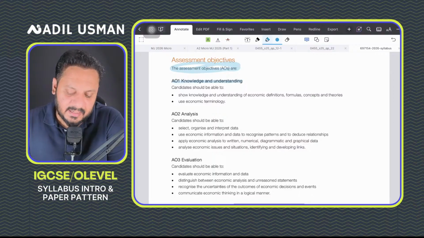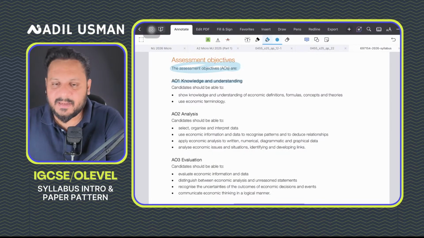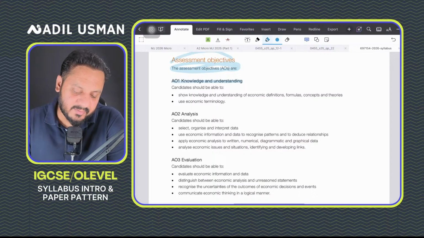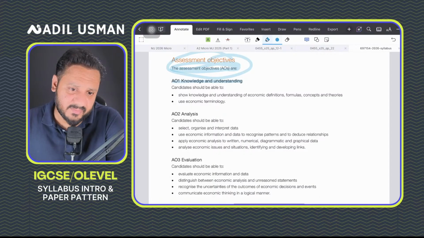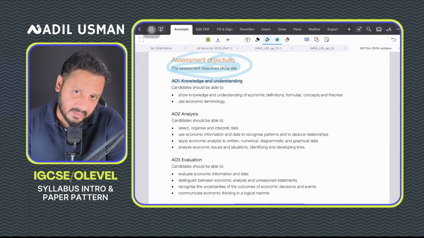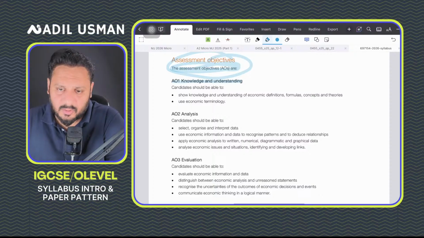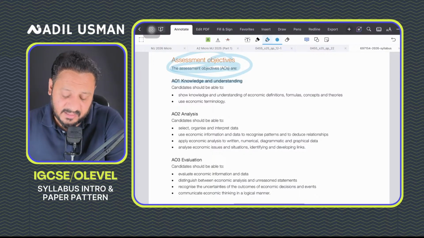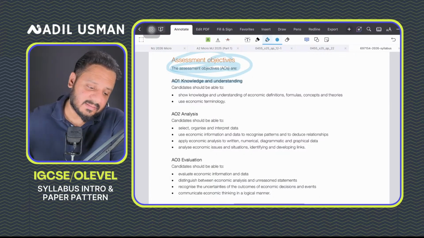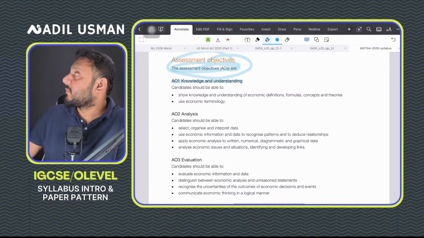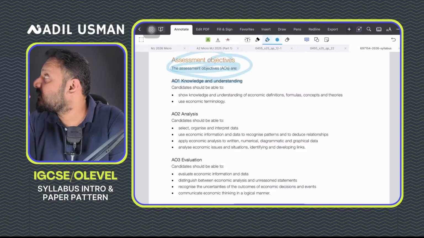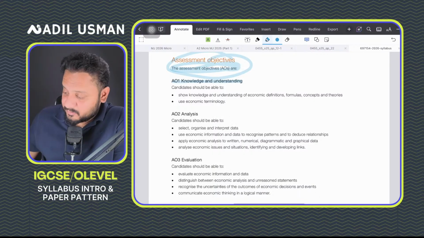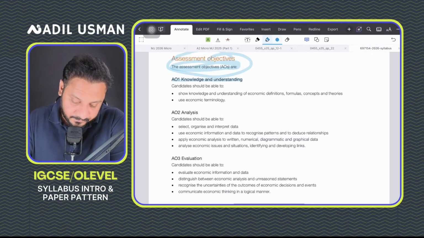But right now is not the time to explain what assessment objectives are, because this can only be explained once we are doing the past papers. There's no point explaining them right now, unless we've started with past papers, and we can only start with past papers once we're done with 1-2 topics. Over there, I will explain it. But answer writing would be done in accordance with these assessment objectives. That is, assessment objective 1 is knowledge and understanding, assessment objective 2 refers to analysis, and assessment objective 3 refers to evaluation, right?